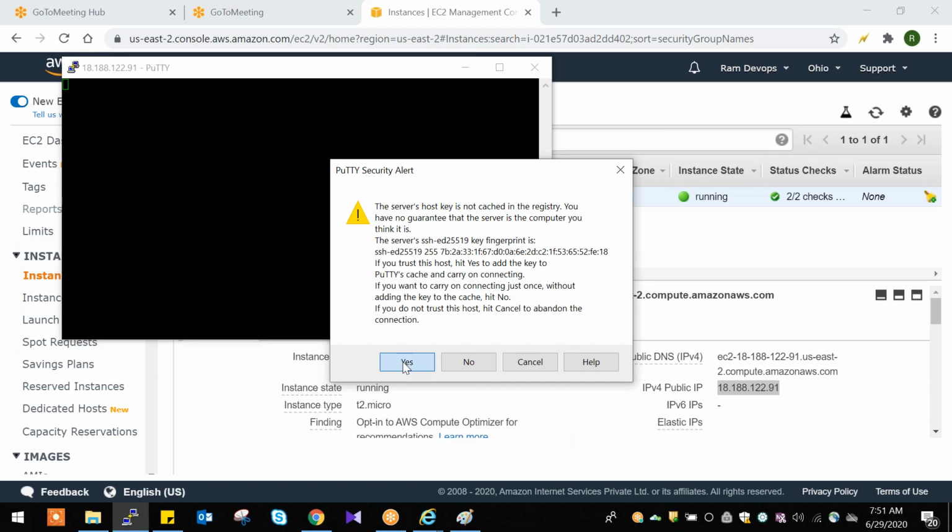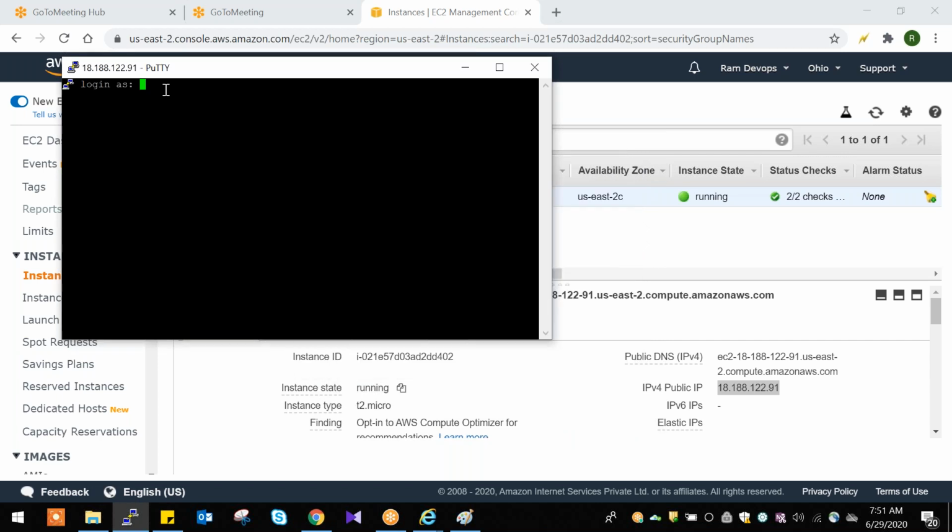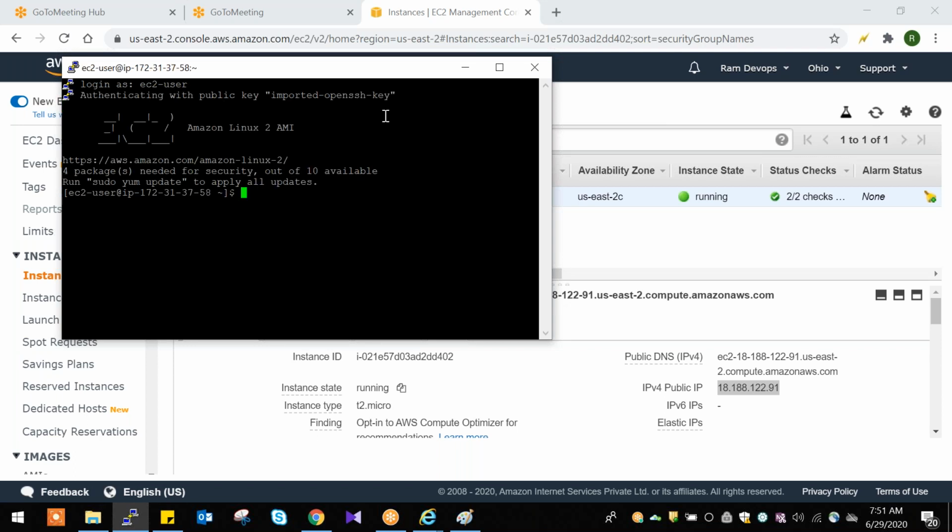Click on yes. And we need to give our credentials. We have selected an Amazon Linux server, right? With that server, the default user is EC2-user. Using this user, we can log in to the server. Enter. So here I'm able to log in.